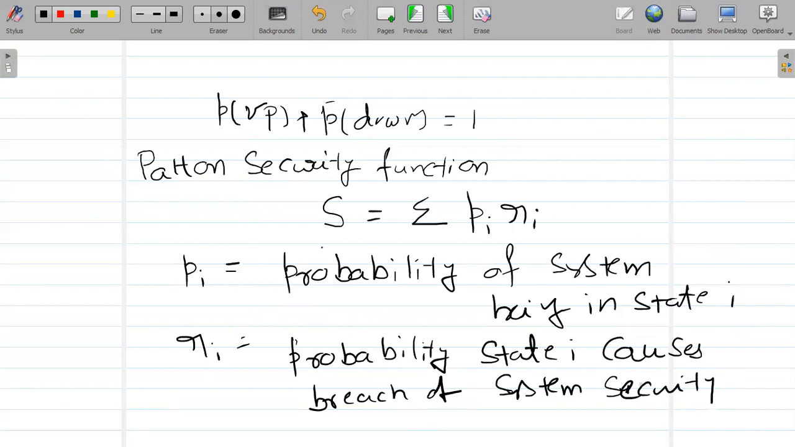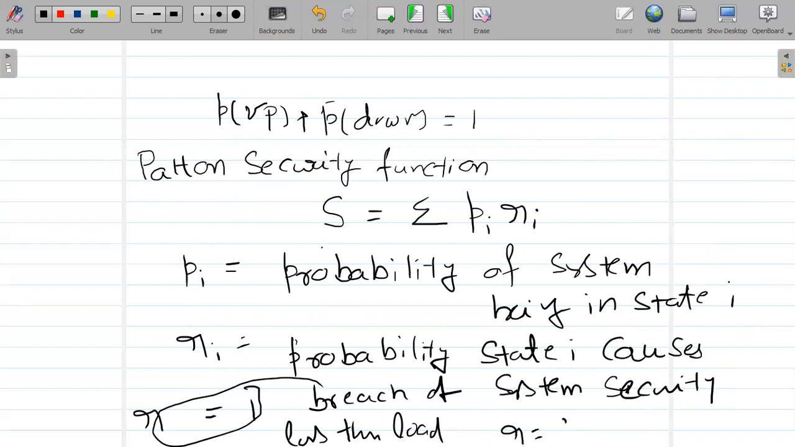So what is this R value? R value may be 1 or 0. R value equal to 1 if available capacity is less than load. If available capacity is less than load, then R value will be 1. If available capacity is more than load, then R value is 0. So pattern security function is sigma of Pi Ri.